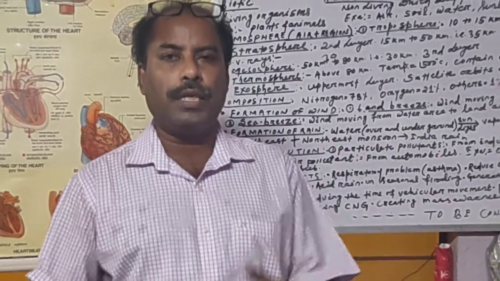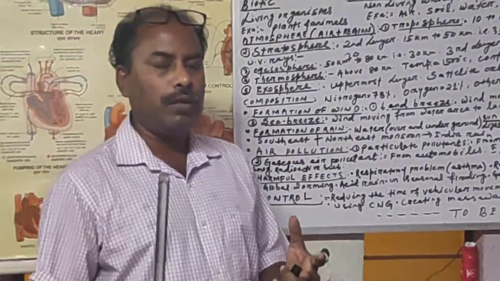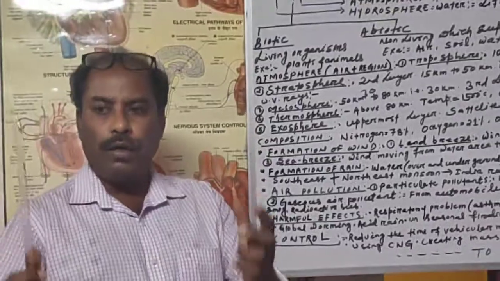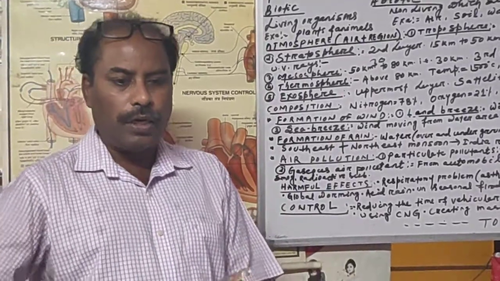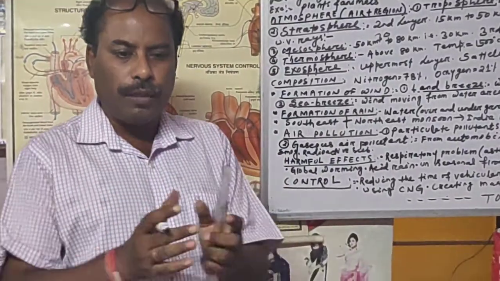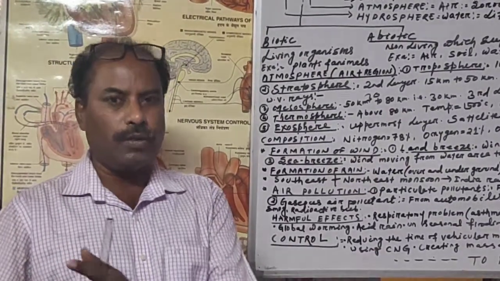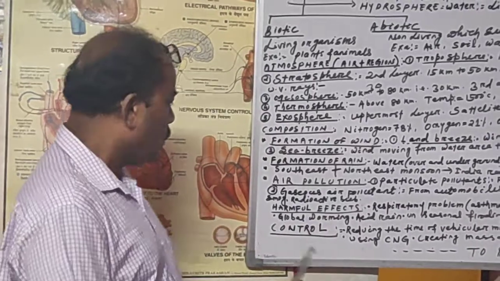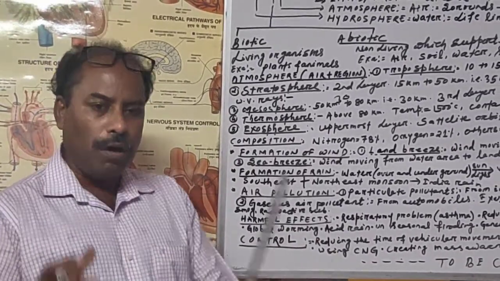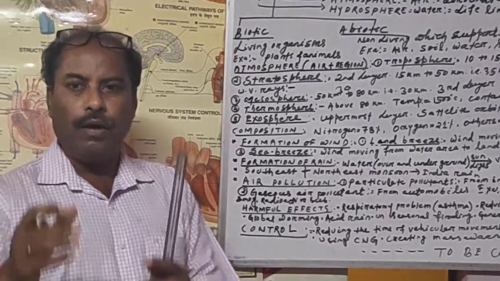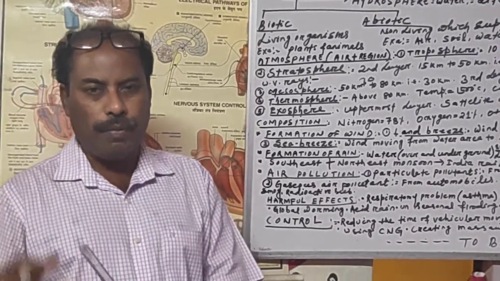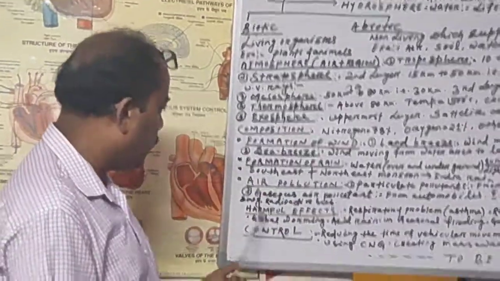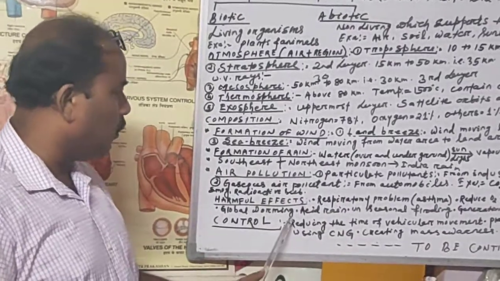That is, the temperature is raised, because the living organism can sustain only under a suitable temperature. If the temperature rises or falls, then our metabolic activity is also affected. Some species may be lost, some species may become weak, and we, the human species, may get disturbed. So that is called global warming, because of these pollutants: carbon dioxide, other gases, water vapor, dust particles. The temperature of the earth is increased, and when it increases, that is called global warming.